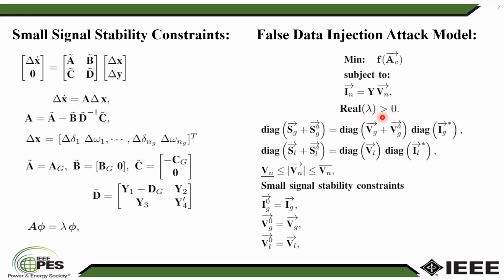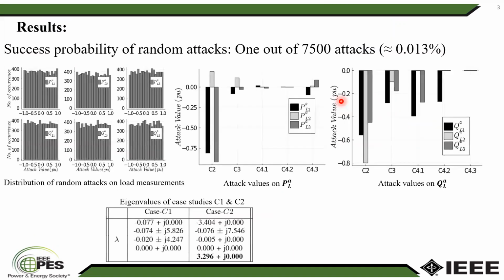And at the end, we are trying to find the values for the eigenvalue, so that the eigenvalues have a positive real part, meaning that the system becomes unstable.